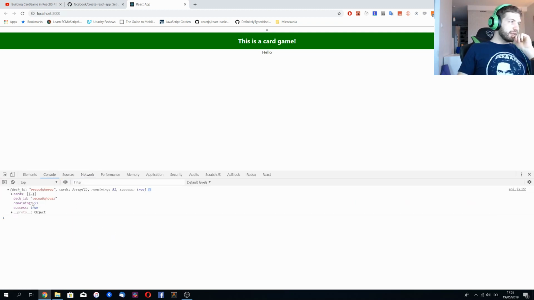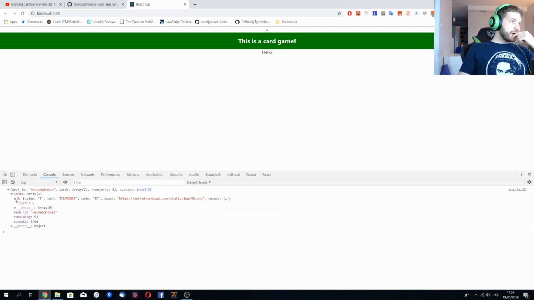So we have the deck ID, the count of the remaining cards, and whether fetching the card was a success. I don't know why you added that here. If the request wasn't successful, you can always specify the HTTP code to be 400, which is basically bad request.